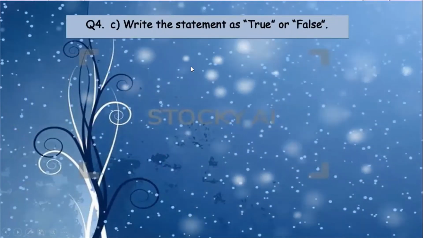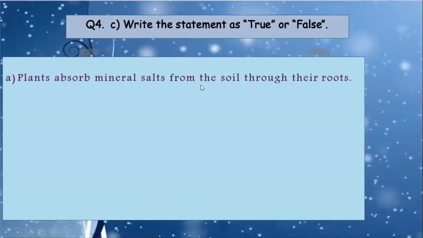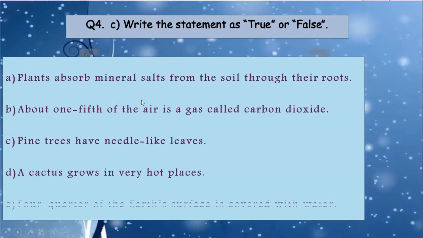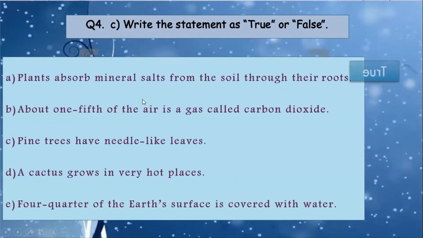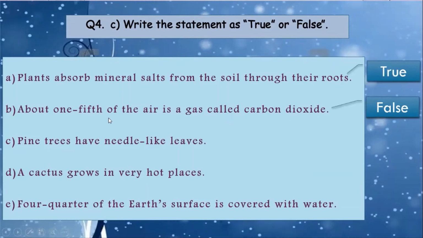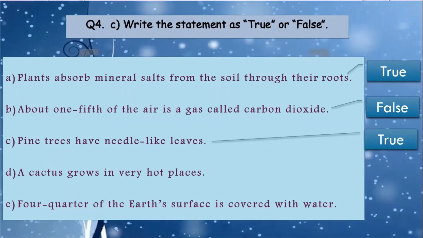Now we are moving on to part C, that is, write the statement as true or false. So are you ready? Plants absorb mineral salts from the soil through their roots. True. About 1/5 of the air is a gas called carbon dioxide. That is a false statement, as 1/5 of the air is a gas called oxygen, not carbon dioxide. Pine trees have needle-like leaves. Yes, they grow in cold places, so they have needle-like leaves.